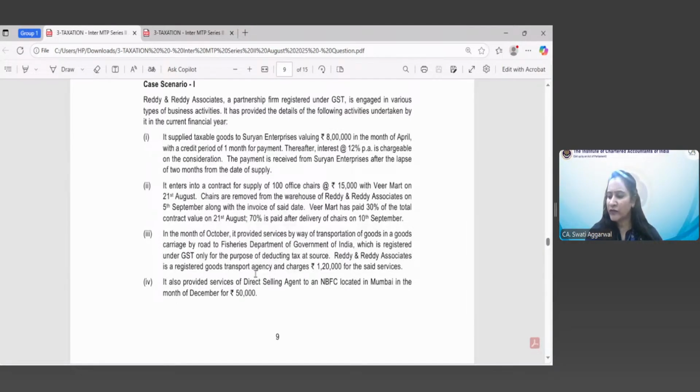Because in case of DSA services, reverse charge provisions come into picture only if the services are provided by an individual direct selling agent. And here Ready and Ready Associates is a partnership firm. So reverse charge provisions will not apply in case of direct selling agent.